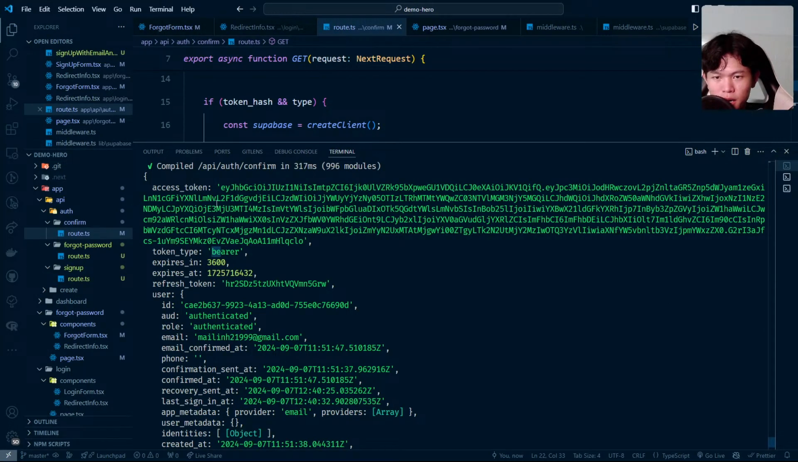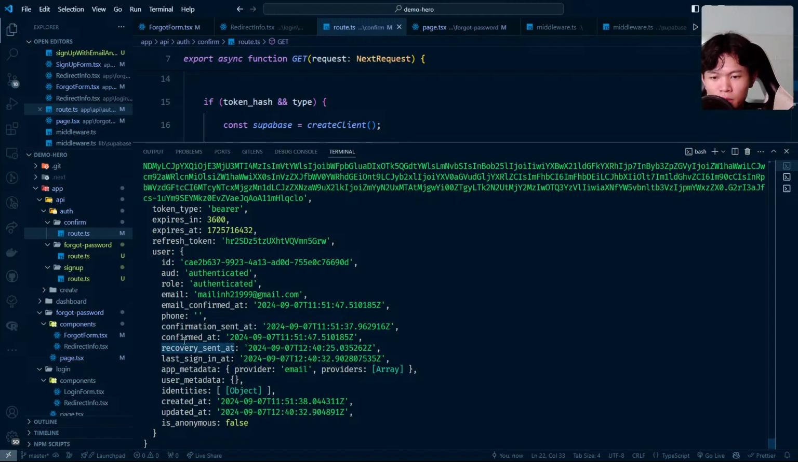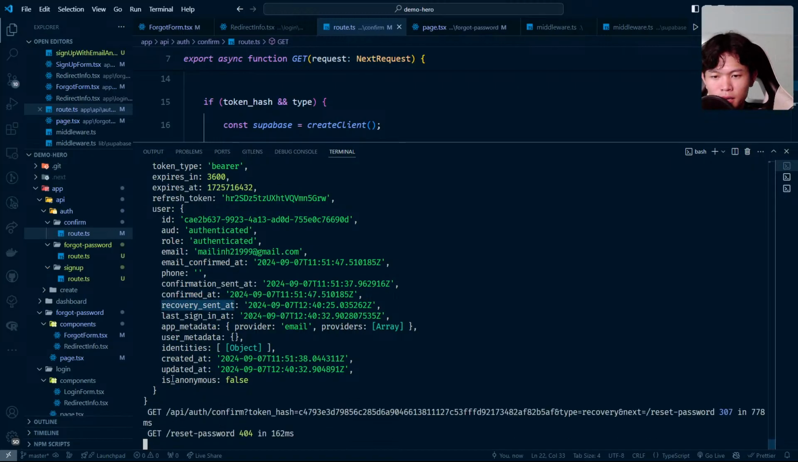The token type is bearer. The token right here. Refresh token. User. Recovery sent. We have the confirm at, recovery sent at, the anonymous, things like that. Okay.